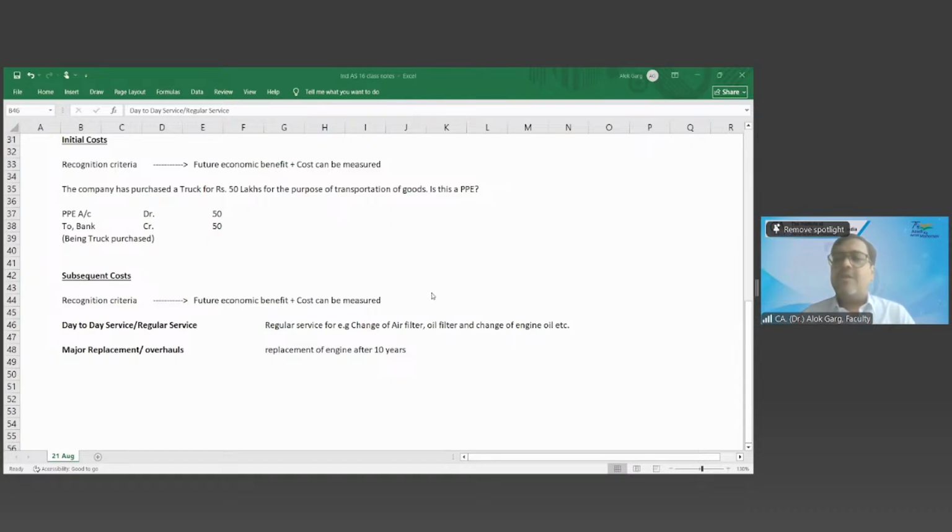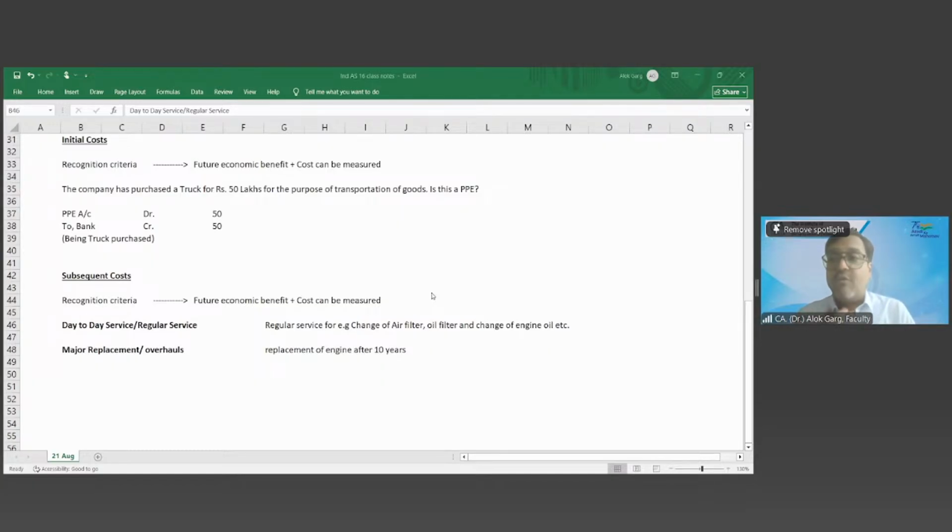Okay, so friends, this day-to-day service or regular service, of course, the cost is known because you know what cost you are going to incur. So this cost is hardly a criterion. Believe me, in the practical world, in real life, this cost is known, right? The only thing is whether future economic benefit will be received for a longer period of time or not. So this day-to-day service is also meeting the recognition criteria.